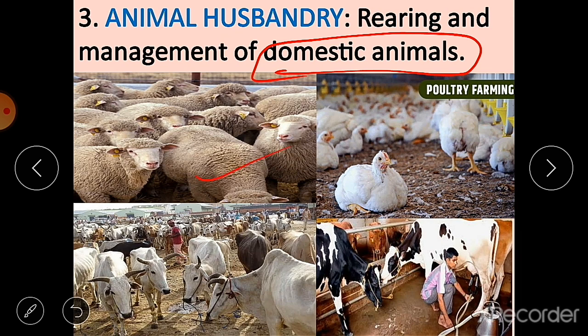You can see here sheep, cows, then buffaloes. They are reared for milk, and in poultry farming, we know that hens or chickens are raised for meat and eggs.